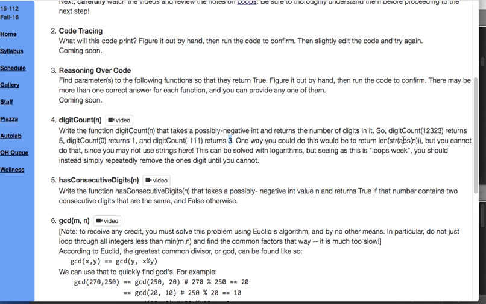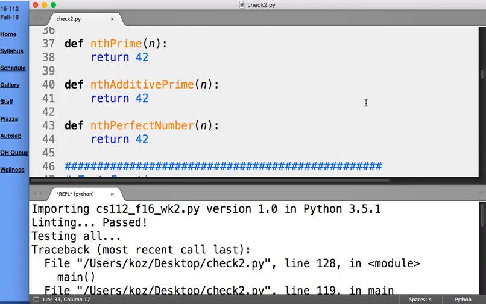We could certainly just turn the number into a string, taking the absolute value to get rid of the negative sign, and just take the length of that string. That works, but it's not allowed because we aren't using strings this week. And in general, you should resist the urge to solve numeric problems using strings. You could also solve it using logarithms. If you knew what you're doing mathematically, you'd know that the logarithm of a number is closely related to the number of digits in that number. But as this says, it's loops week, so we're not going to do that. We're going to simply loop, plucking off the ones digit over and over again until we cannot do that any further.